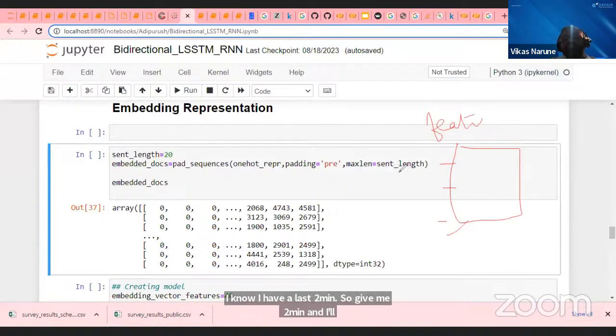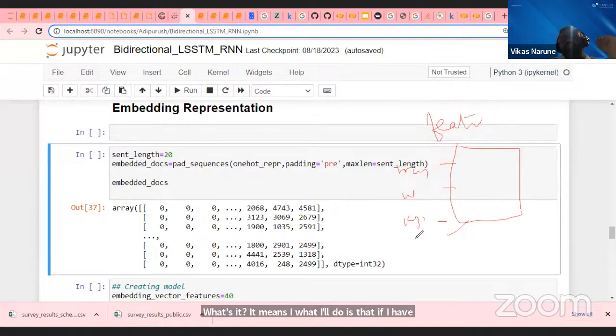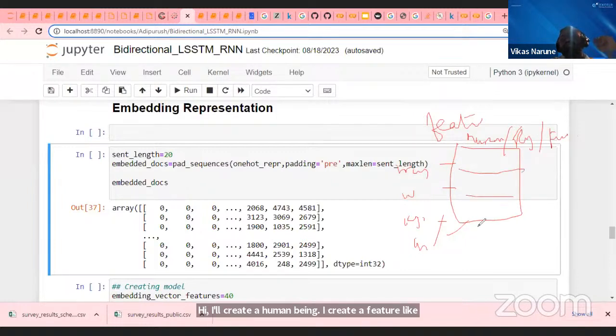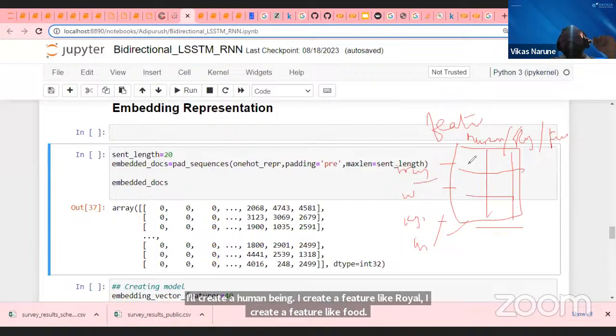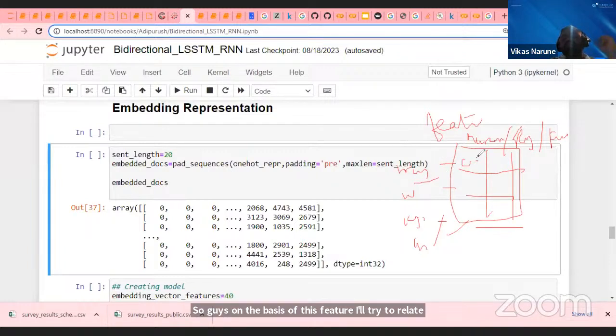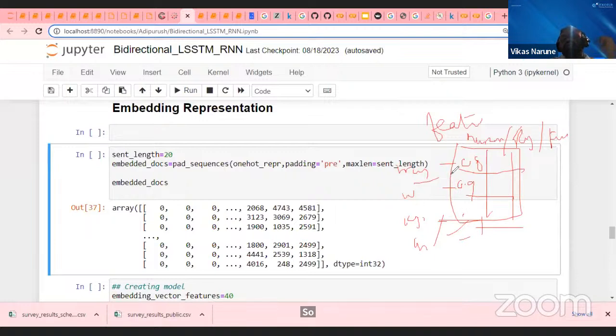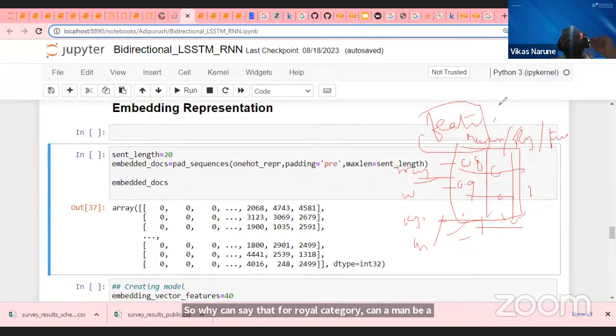What is it? Feature means, guys, if I have words like man, woman, king, queen, okay, and I create features like human being. I create a feature like royal. I create a feature like food. So guys, on the basis of these features, I'll try to relate them. Like, does man belong to human being, yes or no? Then I give a score. Woman belongs to human being, gets a score. King, yes, they are human beings. Queen, yes, they are human beings. Then royal. For the royal category, can a man be royal? Yes. So accordingly, guys, I create this kind of embedding. This is called feature embedding, feature representation.